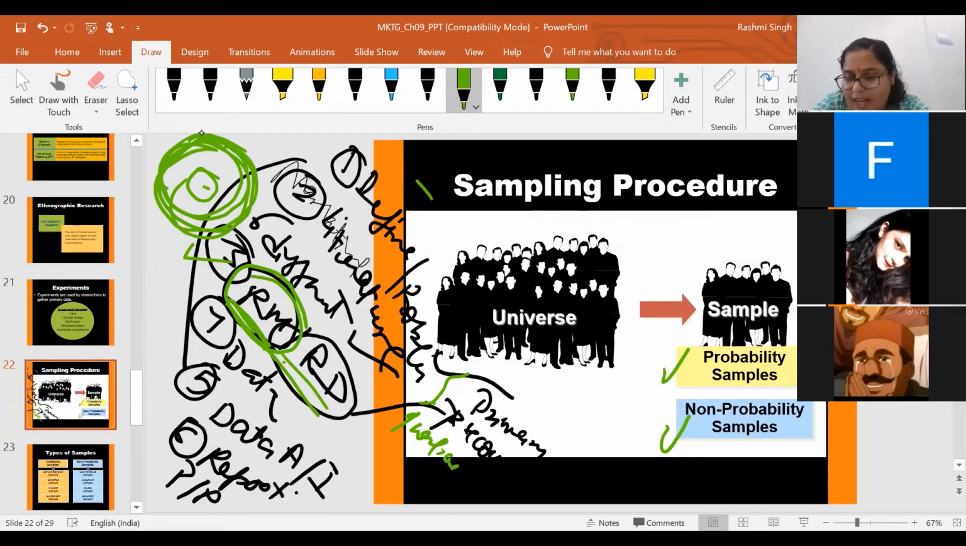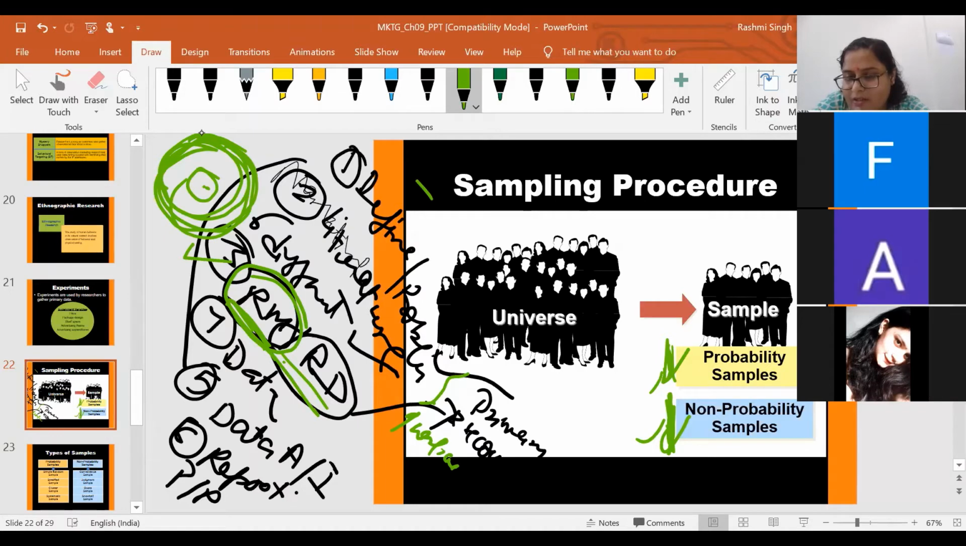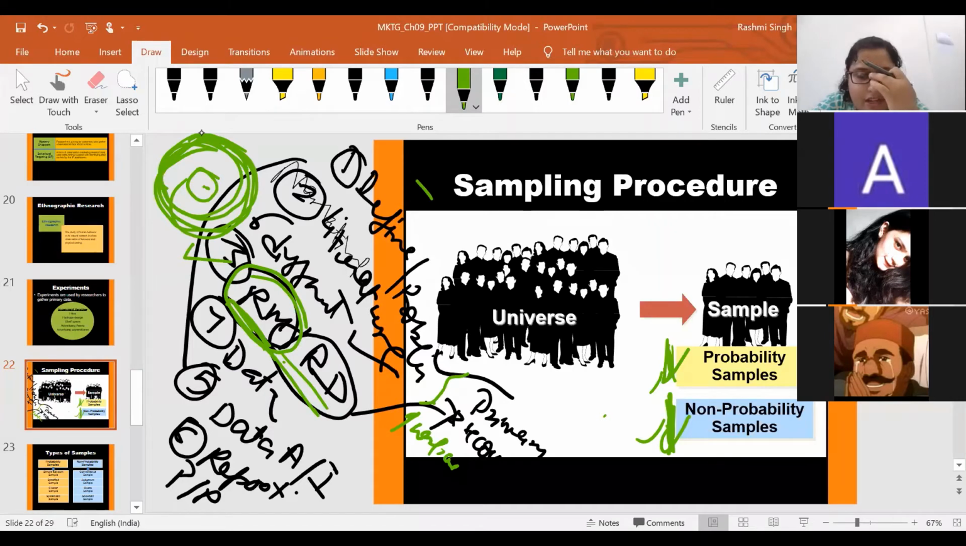Do you have any idea about what is probability and non-probability? Any idea? Have you ever read about these two techniques in your class 12th, 10th class? Sorry? Ma'am. No. Yes, ma'am. Okay.